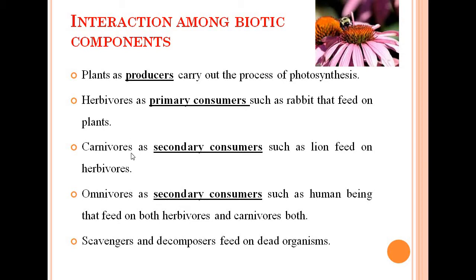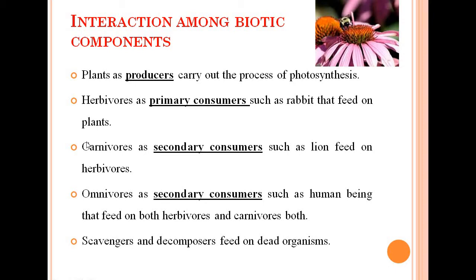Now there is another category of animals that are carnivores, that are also called secondary consumers, such as lion, tiger. They feed on the herbivores, means they feed on the primary consumers that depend on the plant. So we can say carnivores directly depend on the herbivores but indirectly depend on the plants for their survival.